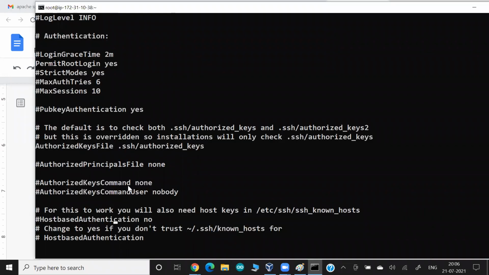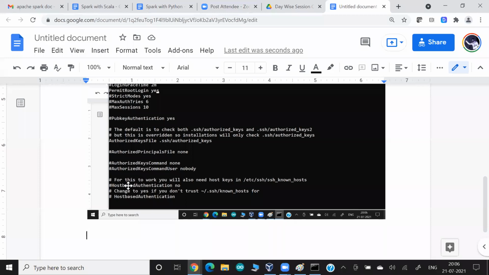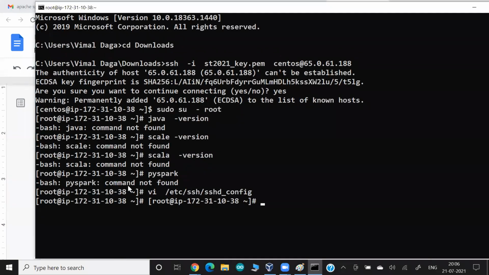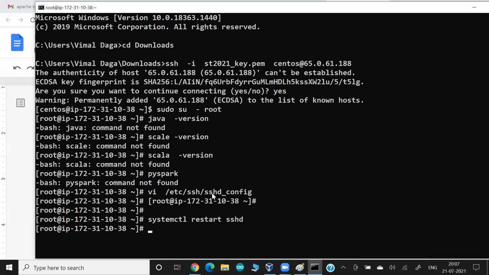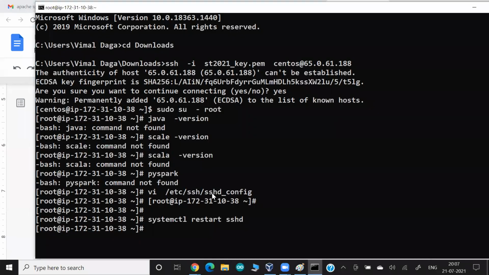Okay. One more option you have to enable over here is password authentication, which is no. So you have to enable yes. It means if anybody gives the root password, they have to accept the password to log in. So there are two options you have to write over here. And because we changed something in SSH, which is a service, we have to restart the SSH service. That's all. Now anybody who knows my root password can log in.